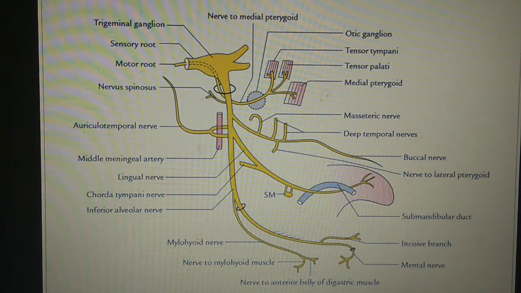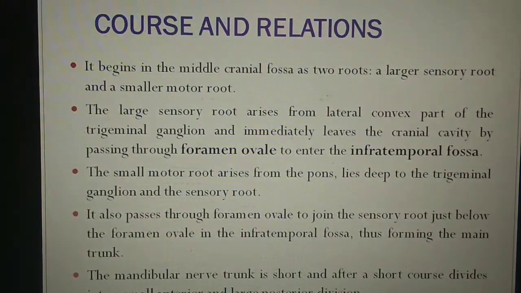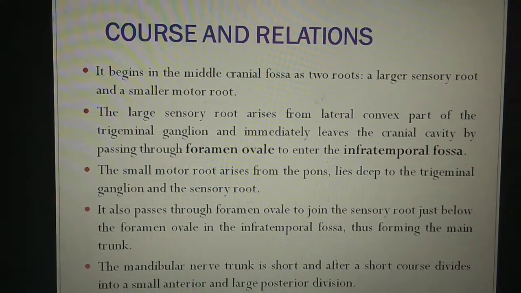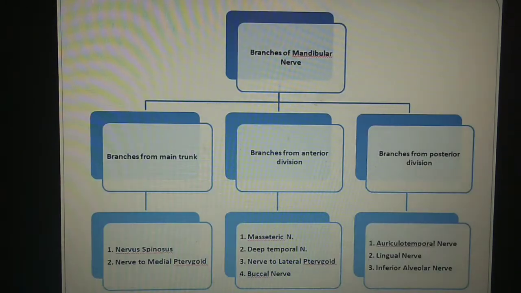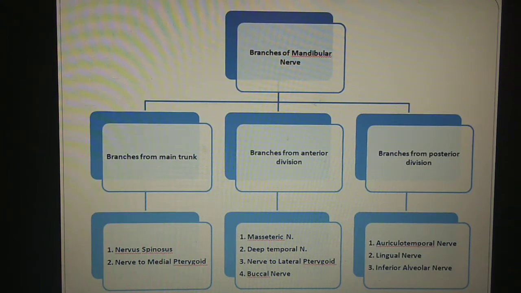Now we will discuss the branches of the mandibular nerve. Some branches arise from the main trunk of the mandibular nerve, some arise from the anterior division, and some arise from the posterior division.